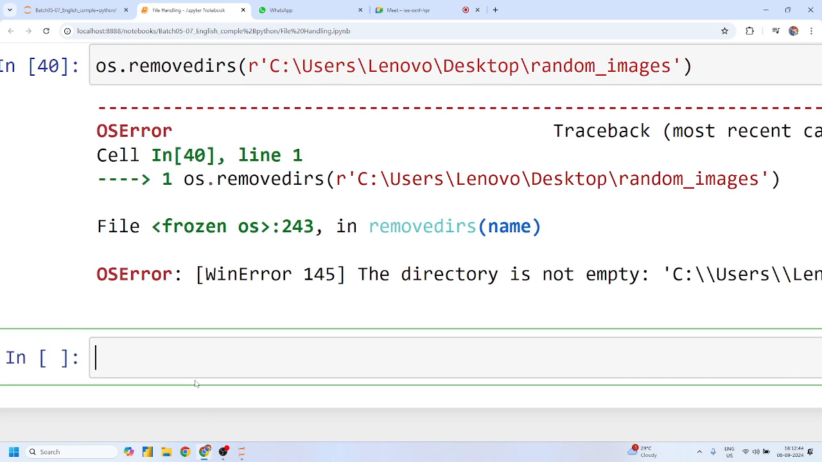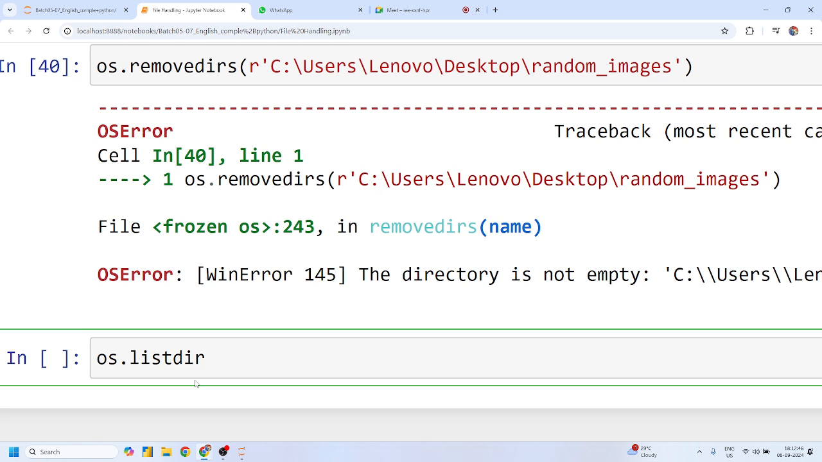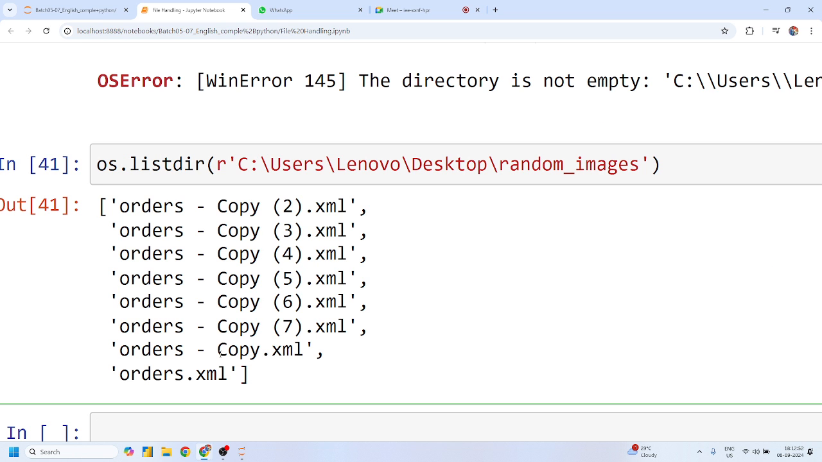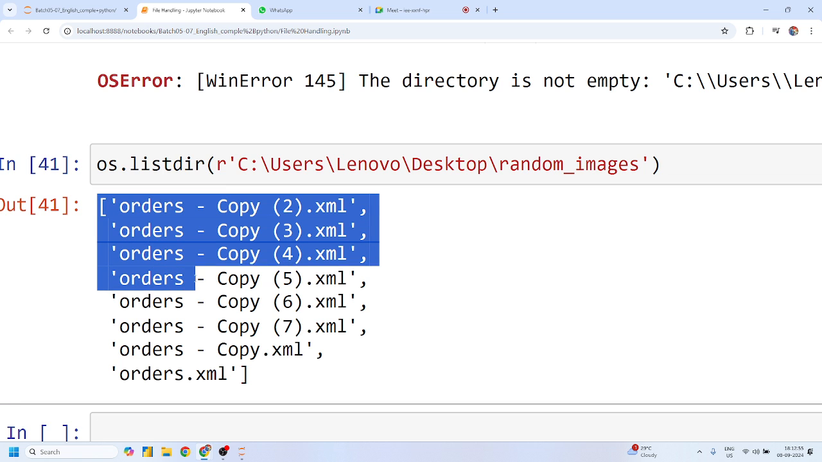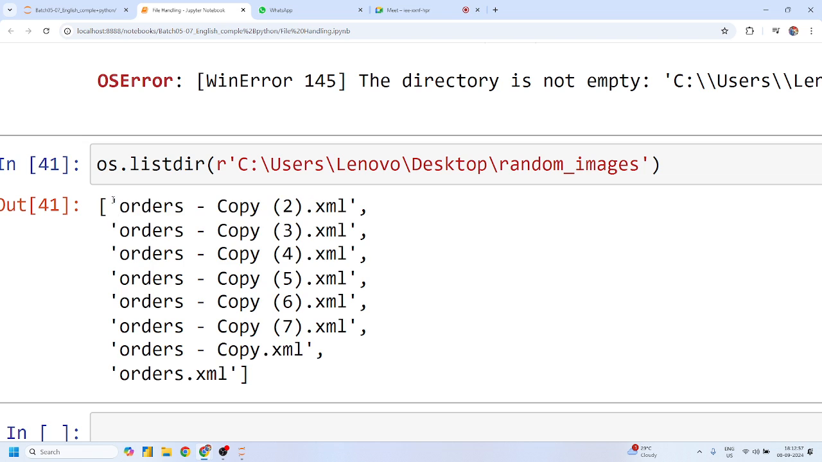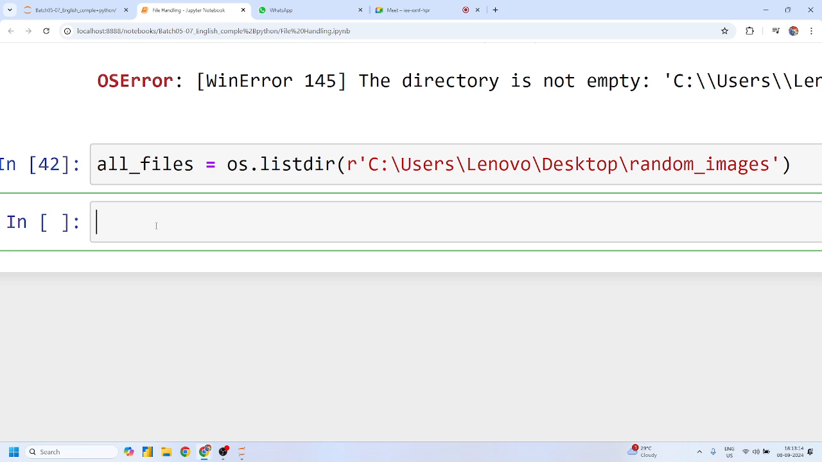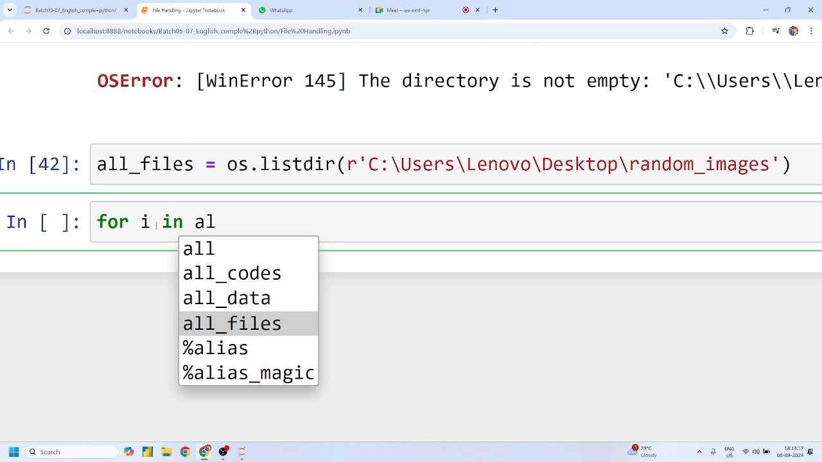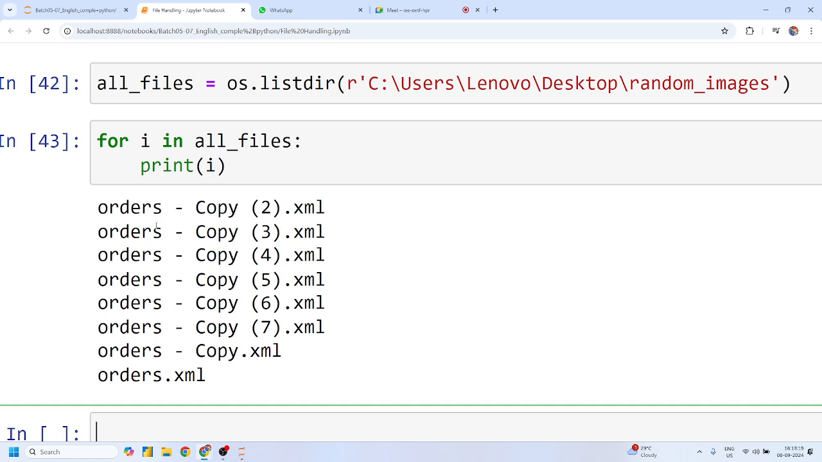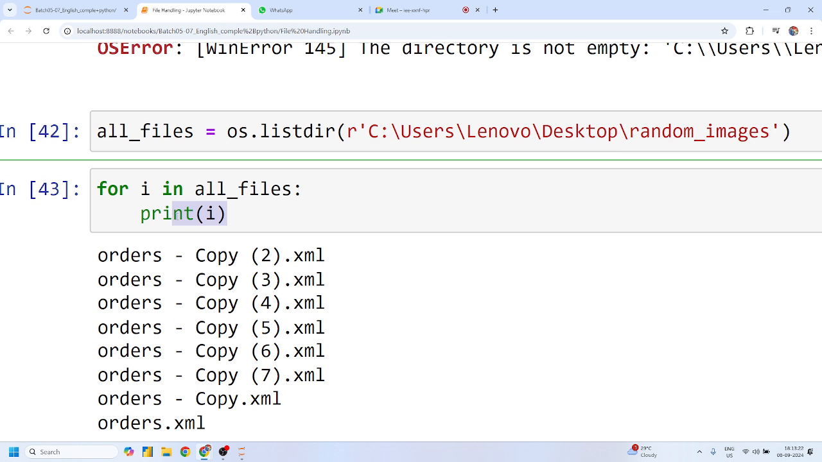Now what you have to do, guys, is use another concept called os.listdir. This listdir gives whatever files you have in list format. This is your file 1, this is your file 2, this is your file 3, and this is your file 4. All these files are in my list. Can I store this in an all_files variable? Shivani, if I run a for loop over all_files, I know that i is my file name.